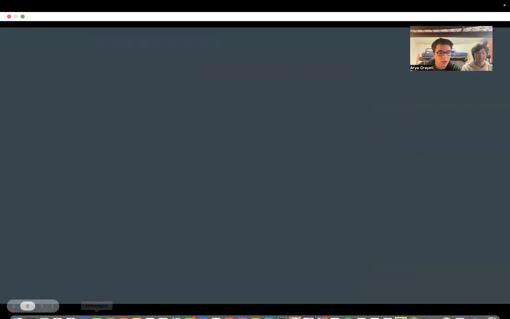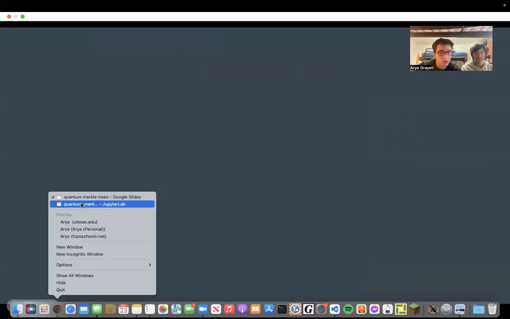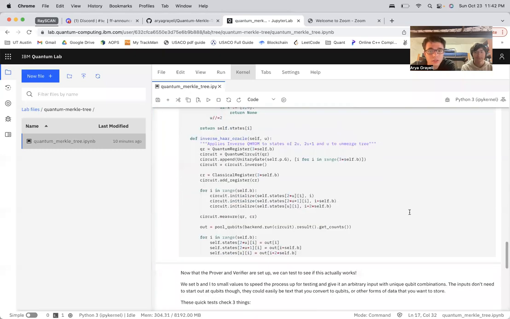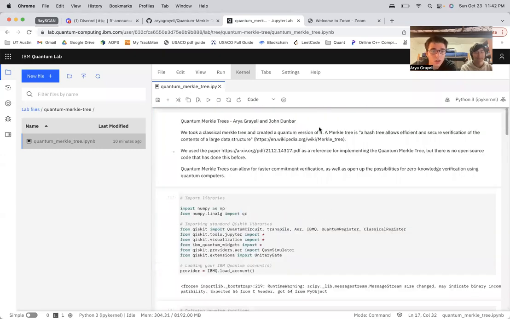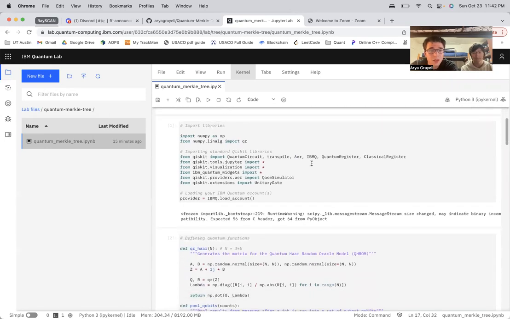All right, now we'll head over to the notebook itself to go over its implementation. So again, this is our implementation of quantum Merkle trees. We did reference a paper that proposed the math behind it and proved that this is possible. And there was no open source implementation done before, so we implemented this ourselves. As you can see, this is implemented on IBM Quantum Lab.